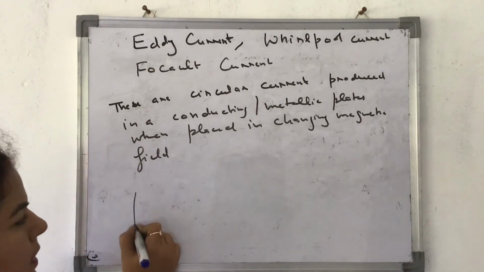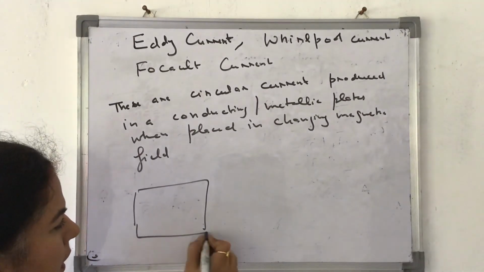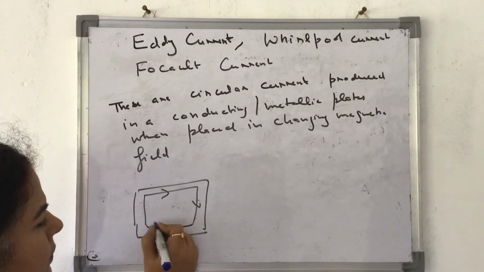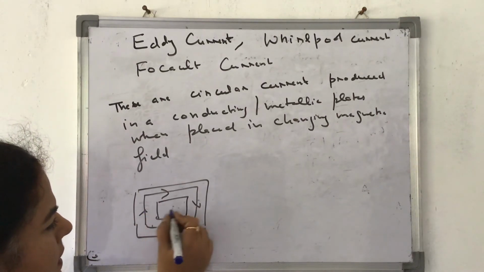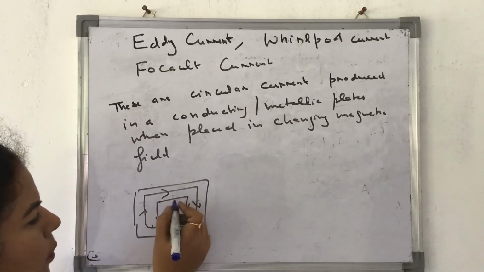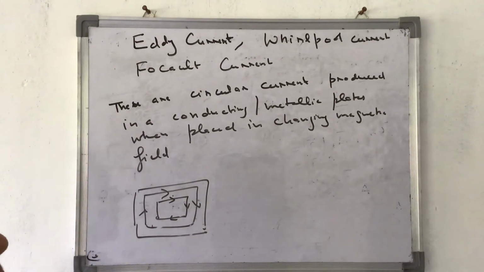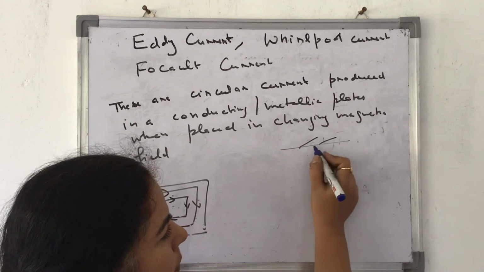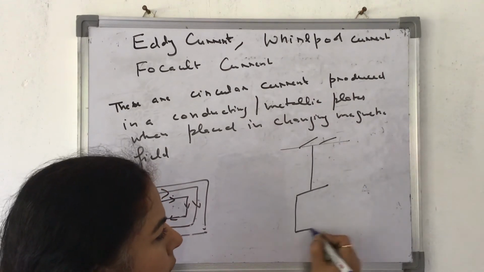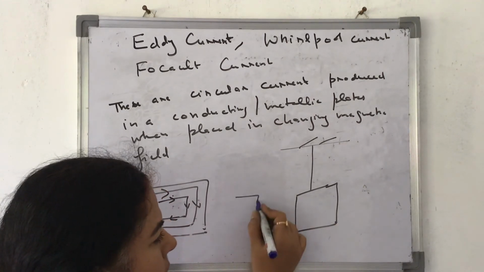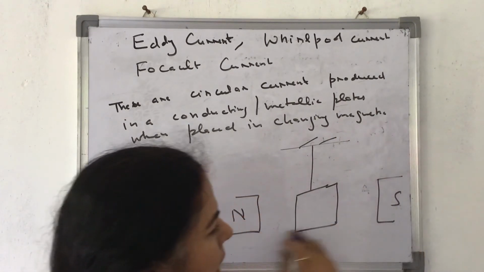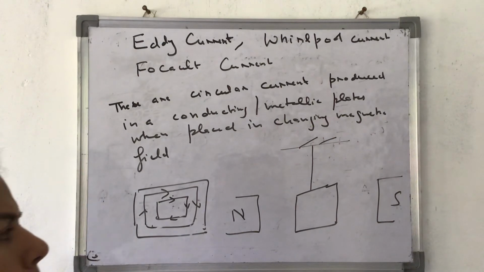Now, how are these? They look like this. If I have a conductor like this, they will look like this. That's what they call whirlpool currents. So how are they produced? Suppose I have a pendulum like thing, a metal sheet over here, and I keep it in changing magnetic field. How am I keeping it in changing magnetic field? I'm making it oscillate between north and south pole of a magnet.